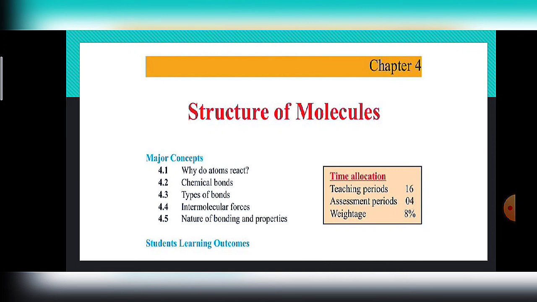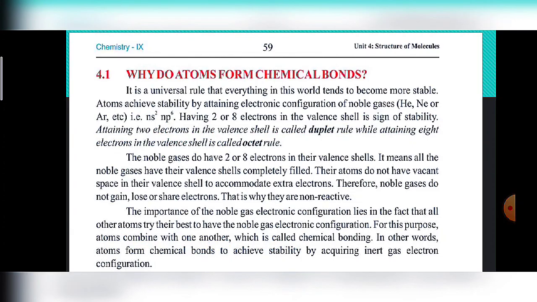And next we will discuss the nature of bonding and properties, how many bonding can occur, the nature of bonding and their properties. For example, hydrogen bonding and other types of bonding other than chemical bonds. So first of all is the introduction. Why do atoms react and form chemical bonds?